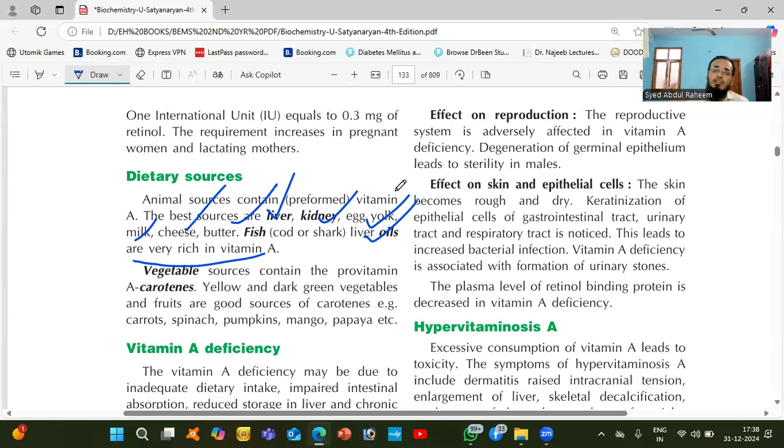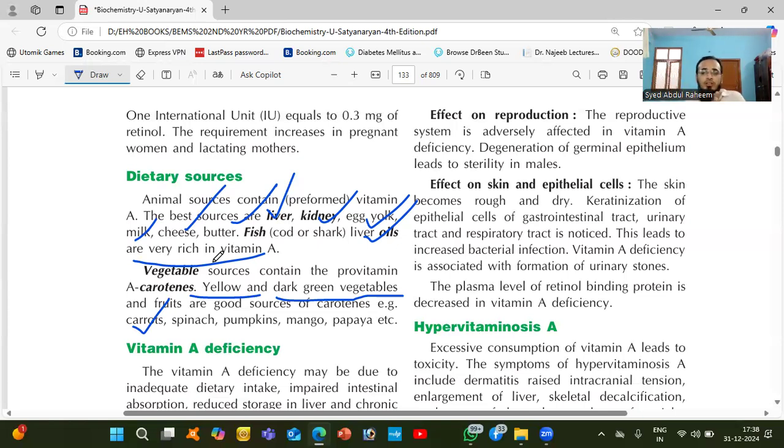If he is non-vegetarian, you can advise these things. If he is vegetarian, you can advise yellow and dark green vegetables. Every green vegetable has vitamin A. Fruits are a good source of carotenes, like carrot. Whatever is red, you can get carotenes.